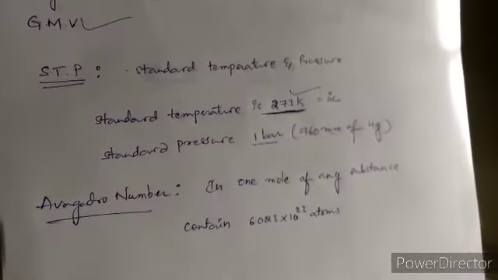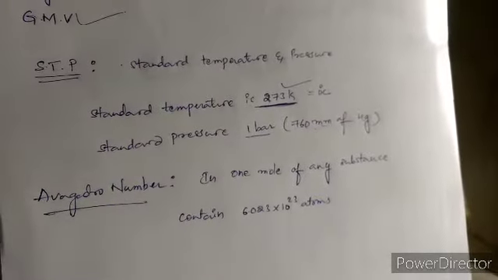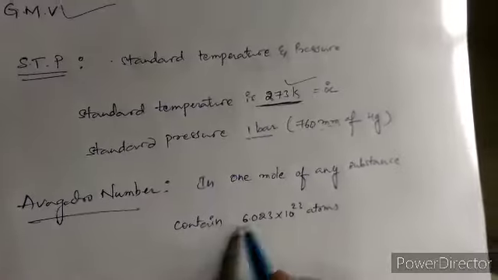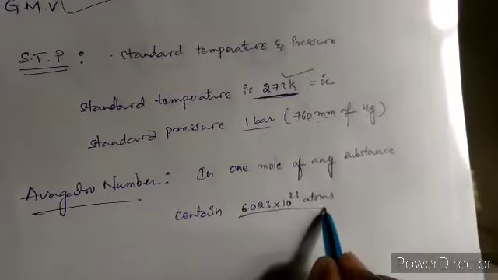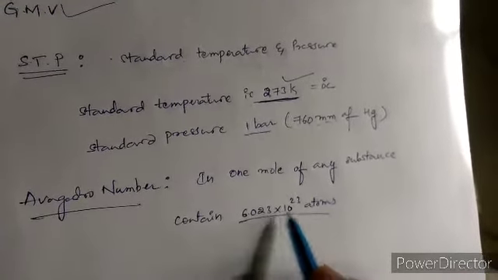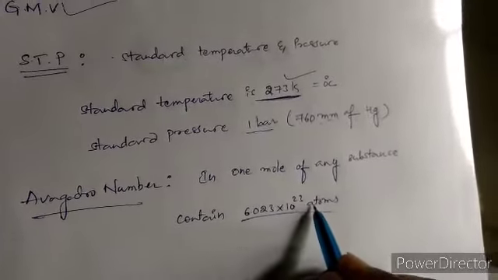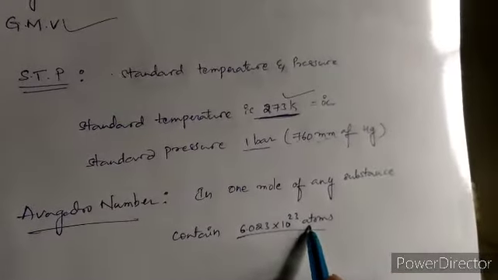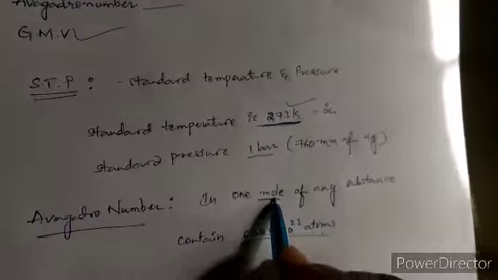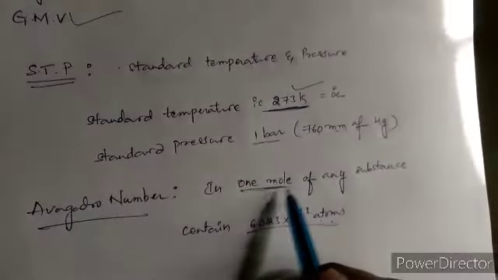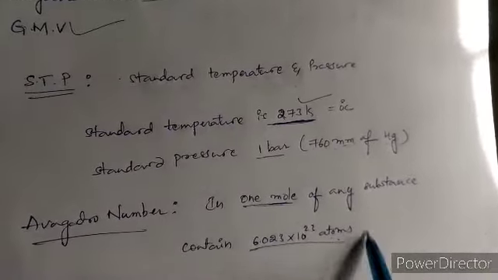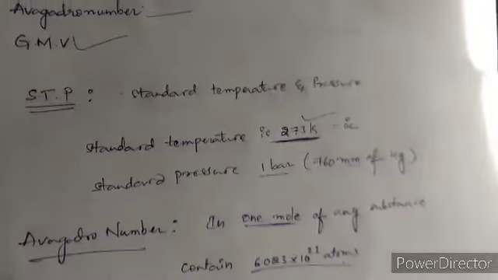Avogadro number means 6.023 into 10 to the power of 23 atoms. If any substance has 6.023 into 10 to the power of 23 atoms, that is known as 1 mole. So reversely, 1 mole of any substance contains this much amount of atoms.